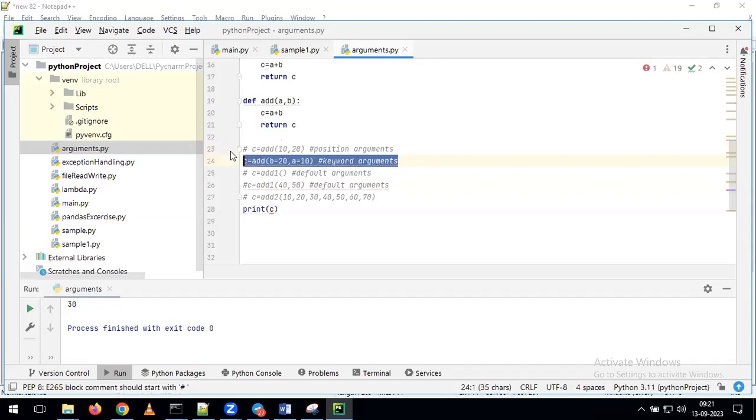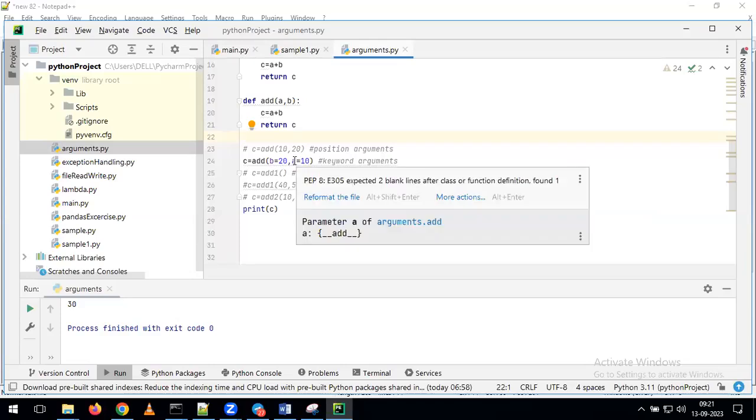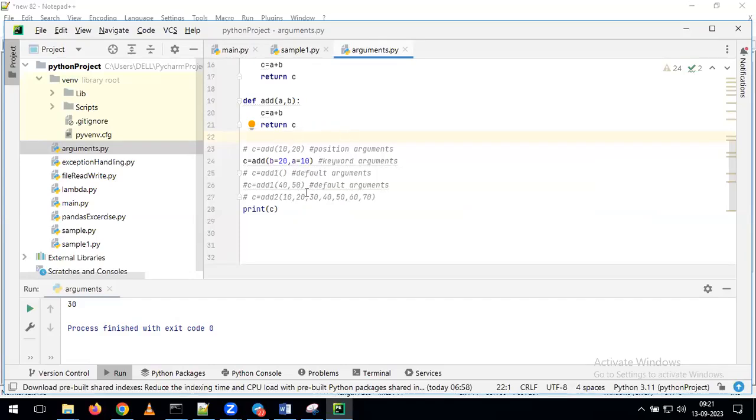Now uncomment the second line and run this one also. We are getting the output, but what am I doing in this line? Instead of giving 10, 20, Sir gave B equal to 20, A equal to 10. Why? Because in this line we are discussing keyword arguments, and for that reason we gave this kind of example. Like that, whatever examples I give in this script file, I will share the same script with you, so you can practice after completion of the class.